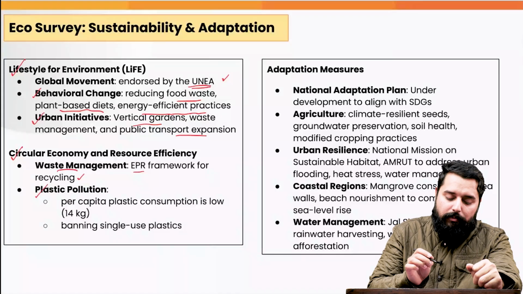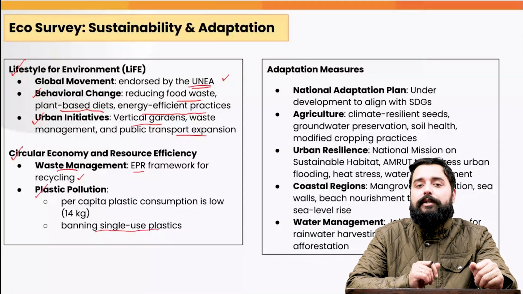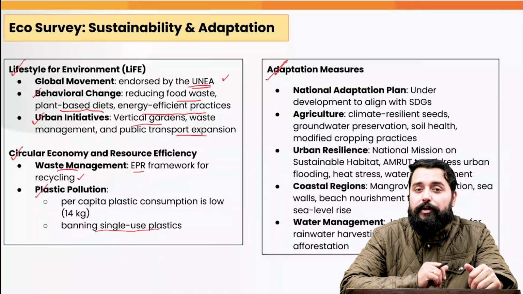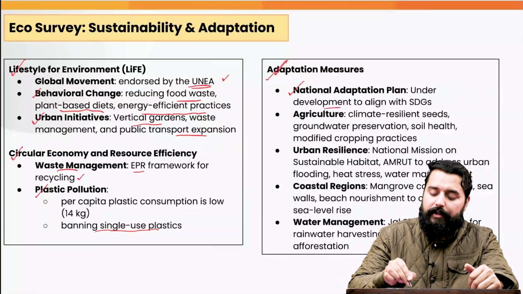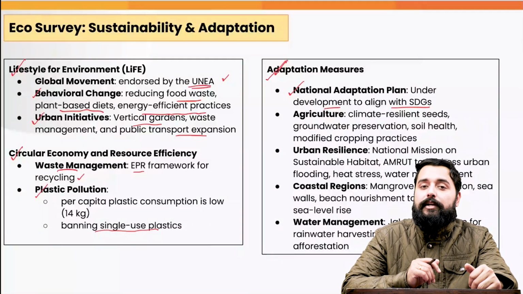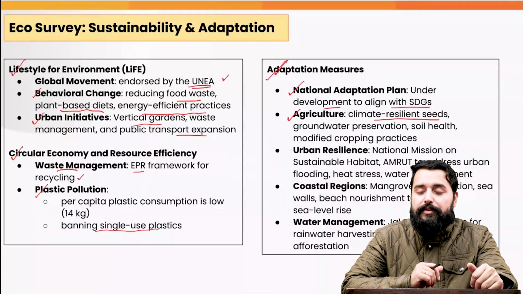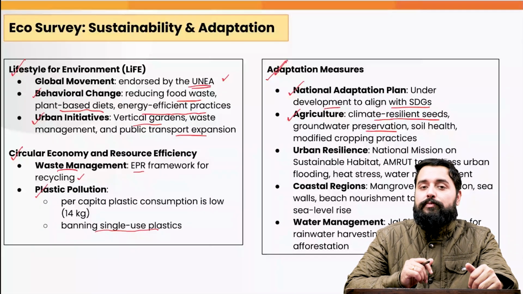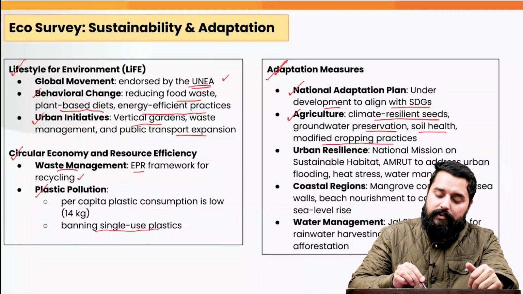To eliminate plastic pollution, we have banned the single-use plastics, and anyway, the per capita plastic consumption in India is quite low. There are adaptation measures also that India has put in place, including a national adaptation plan, which is under development to align it with the sustainable development goals. In the agriculture sector, we are promoting the climate resilient seeds, the groundwater preservation, encouraging the adoption of those crops which are not groundwater guzzling, and promotion of the soil health, modifying the cropping practices so that agriculture is sustainable.